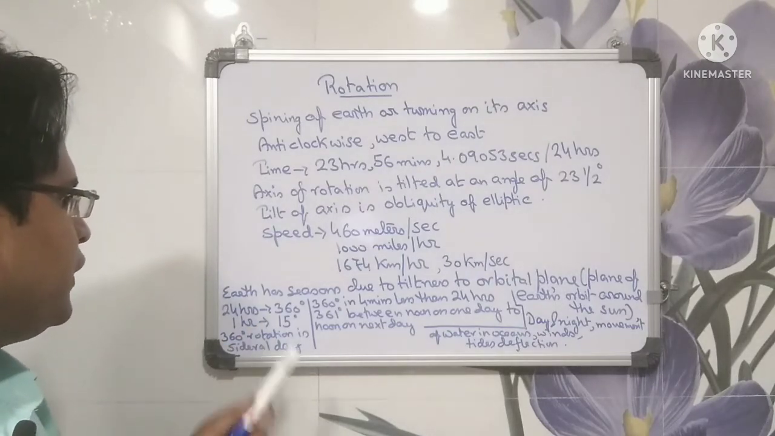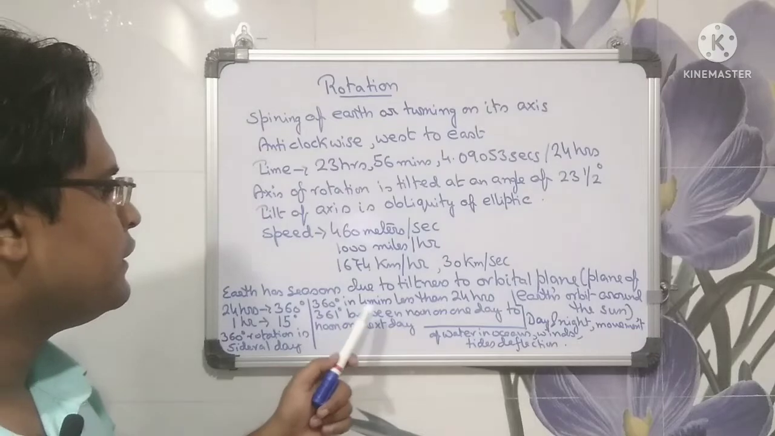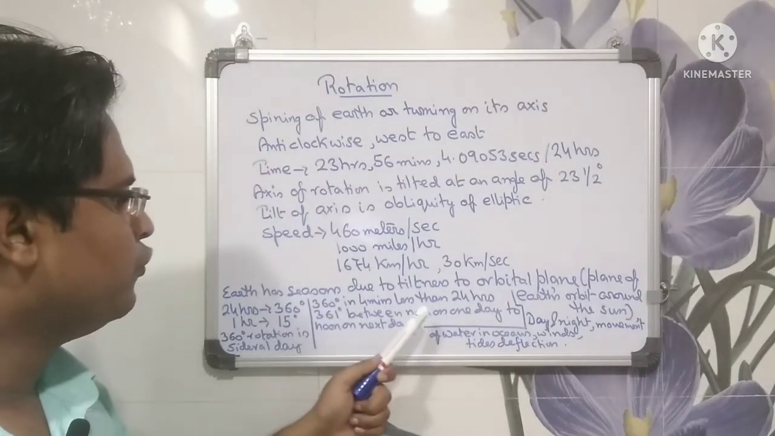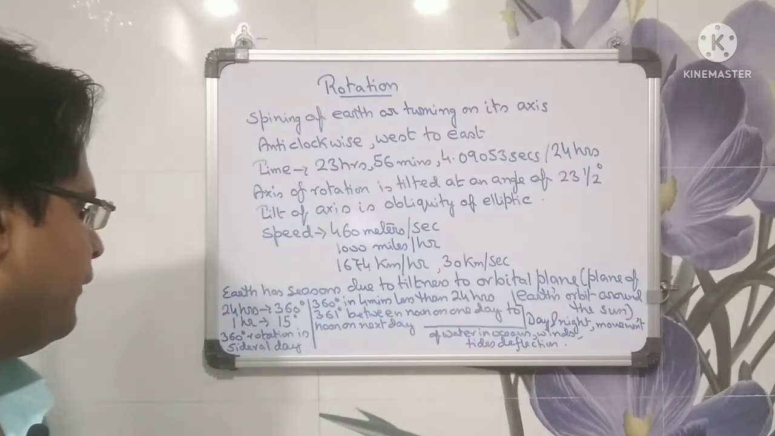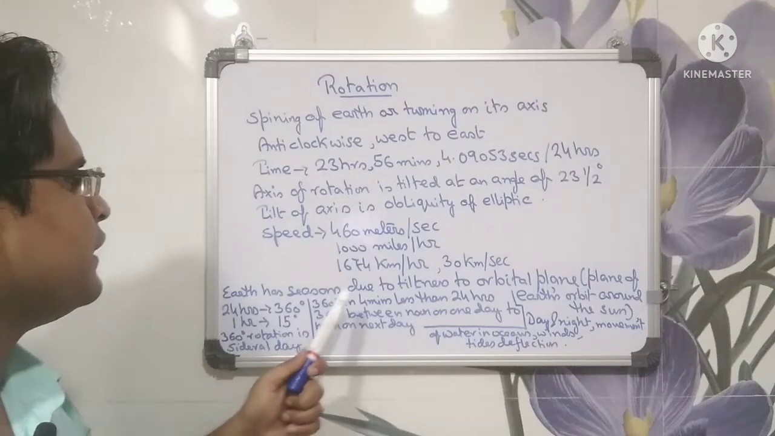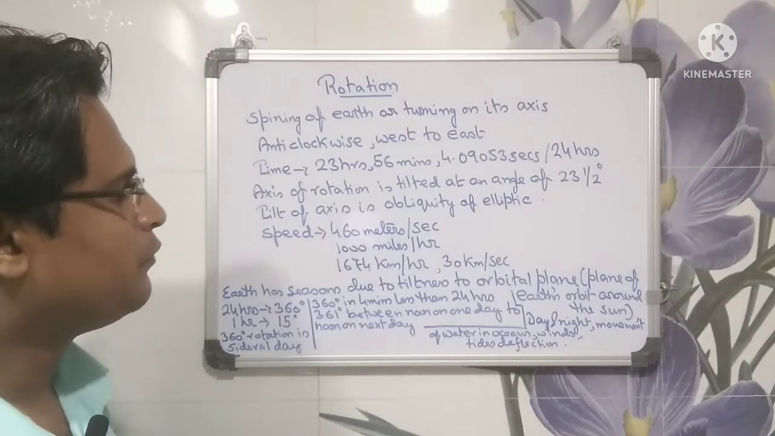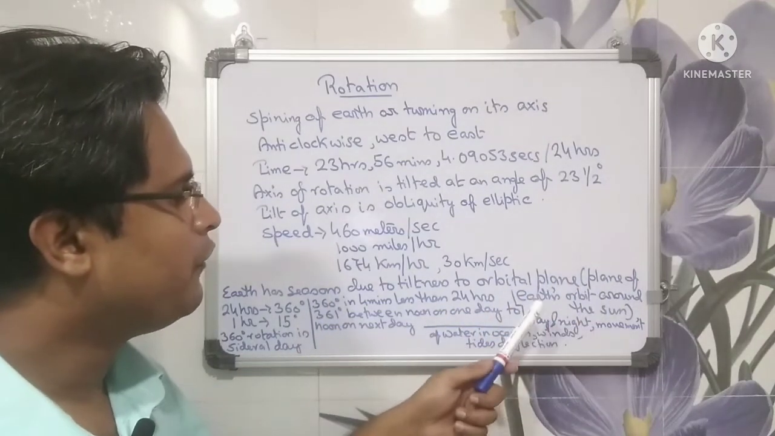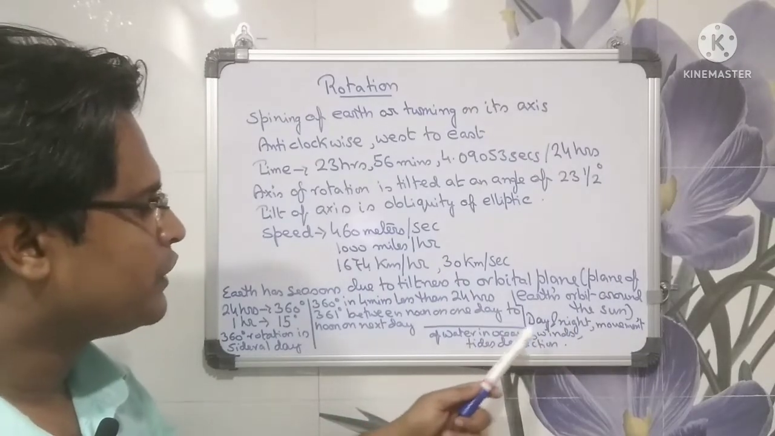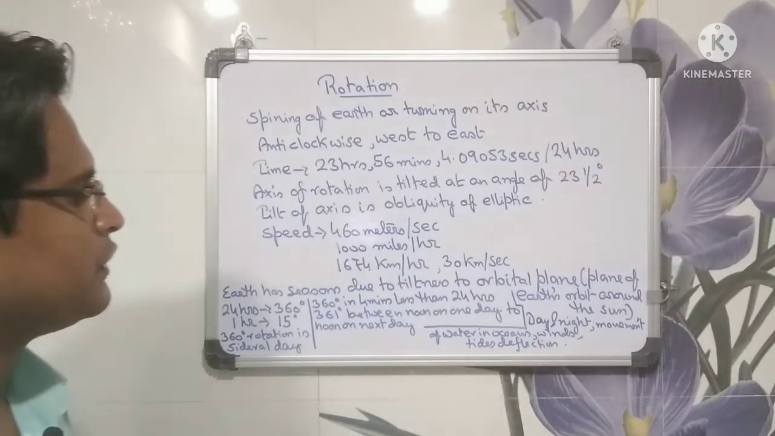24 hours is 360 degrees. 1 hour is 15 degrees. The 360 degrees takes 4 minutes less than 24 hours, and 361 degrees is covered between noon on one day and noon on the next day. A 360 degree rotation is a sidereal day. Earth has seasons due to its tilt relative to the orbital plane, and the orbital plane is the plane of Earth's orbit around the sun. Day and night, movement of water in oceans, winds, tides, and deflection occur due to rotation.